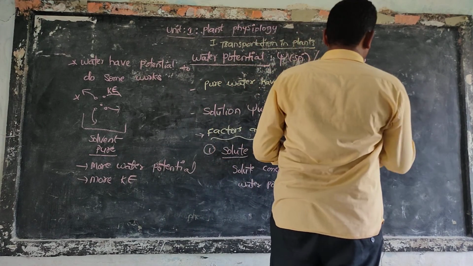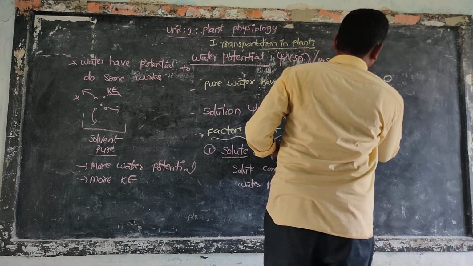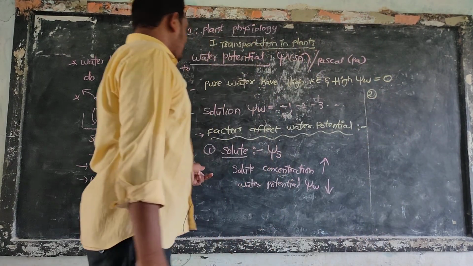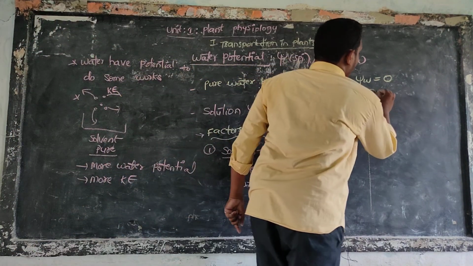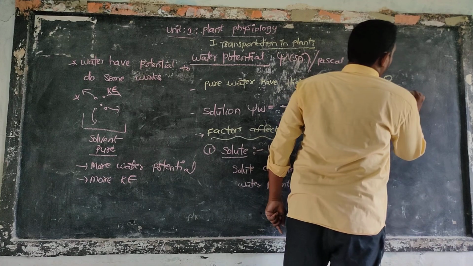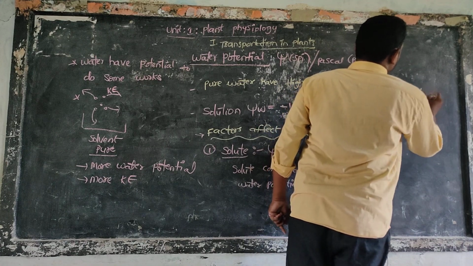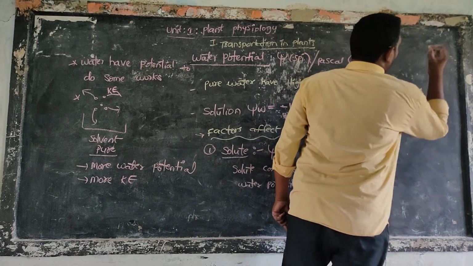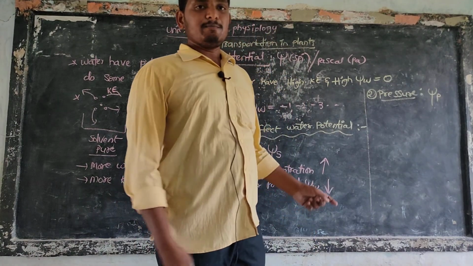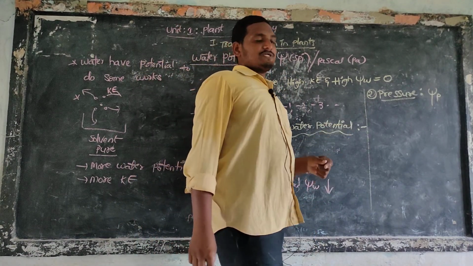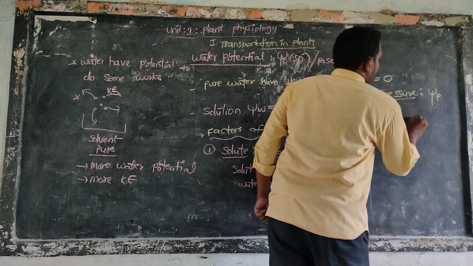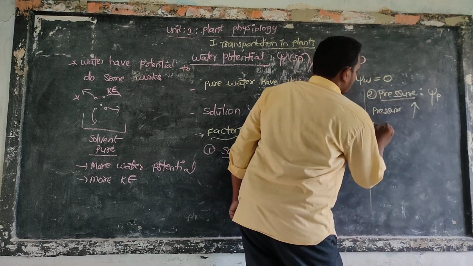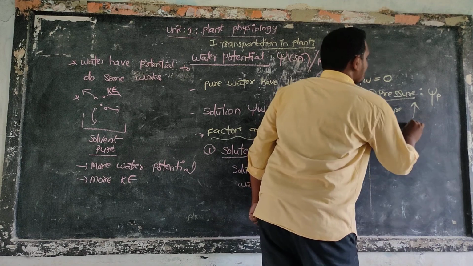The second one is pressure. This is pressure potential, psi p. When pressure increases, water potential also increases.